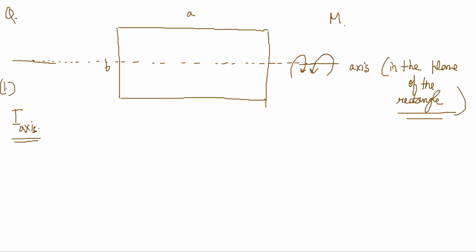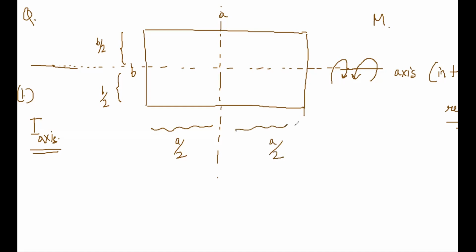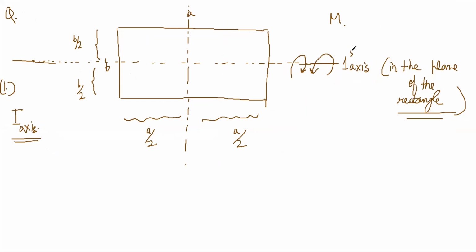Second part is I want an axis like this, which is through the midpoint of the length, right? This was B by 2 and this was B by 2, and this was A by 2 and this was A by 2. This is my first axis and this is my second axis.